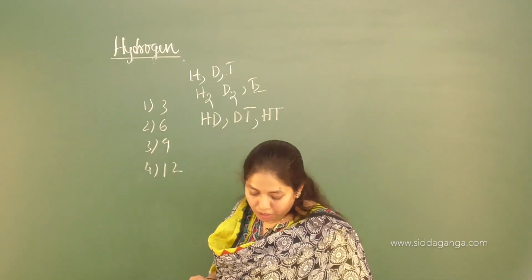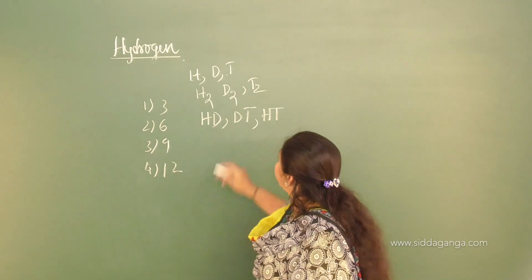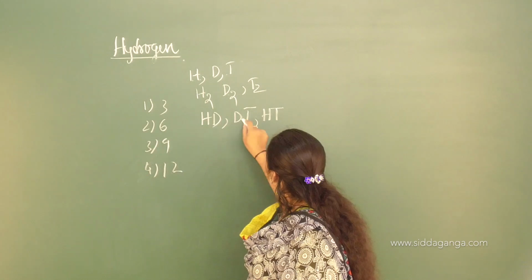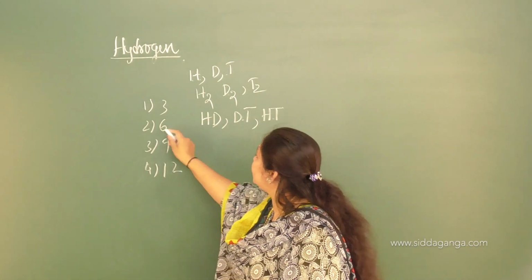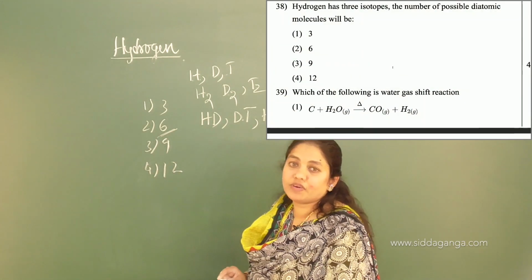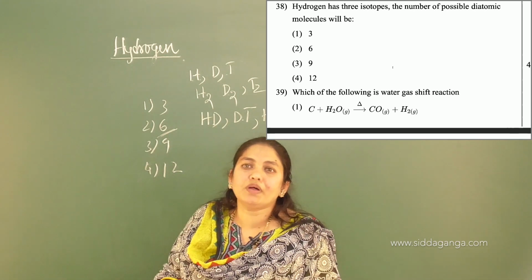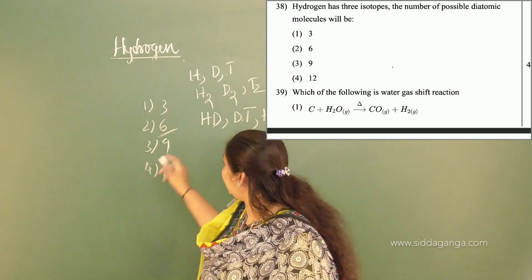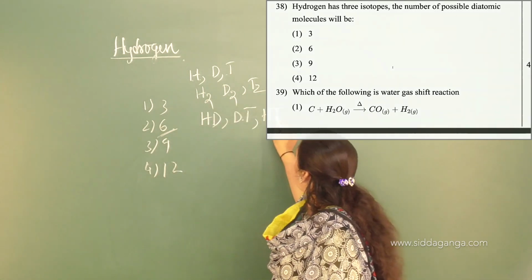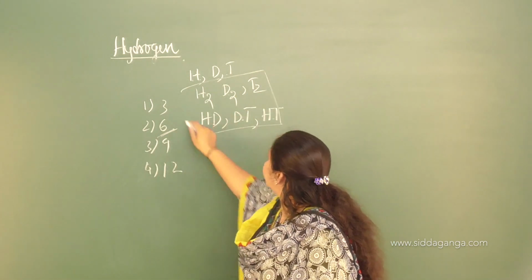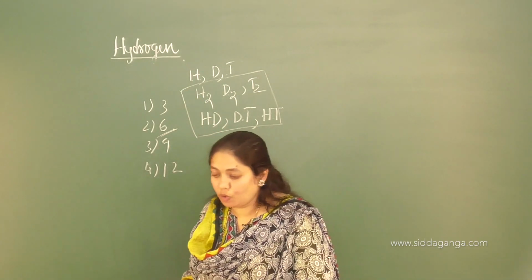How many diatomic molecules can you get out of this? So 1, 2, 3, 4, 5, 6. So what is the answer? Option 2 is the answer for this one, that is 6. Hydrogen has 3 isotopes. The number of possible diatomic molecules will be 6, and those diatomic molecules are these. Okay, so let us move on to the next one.